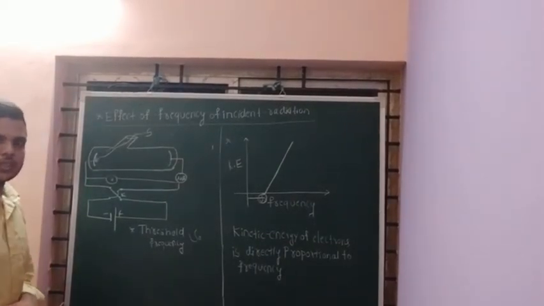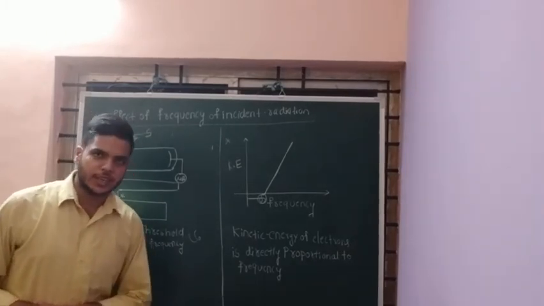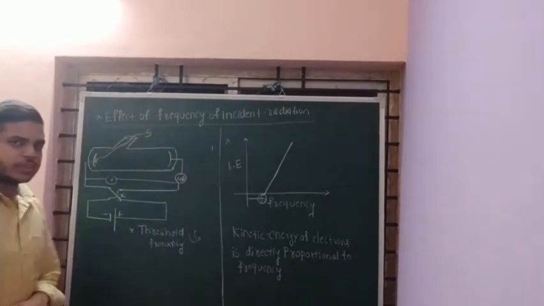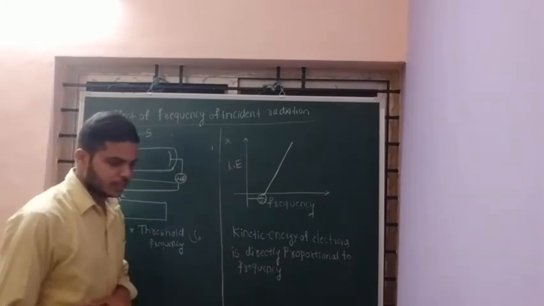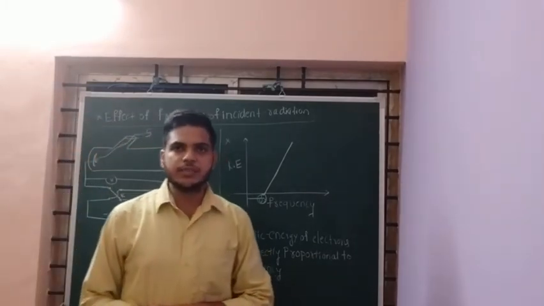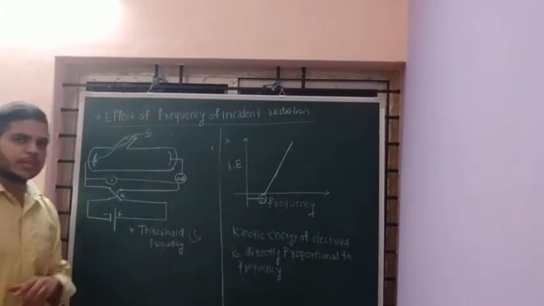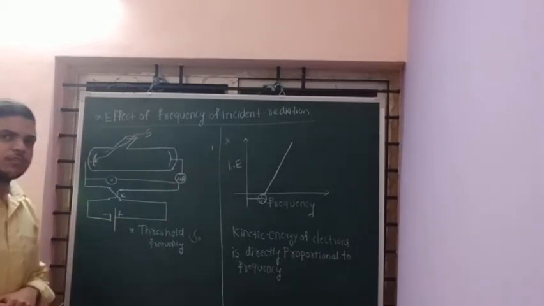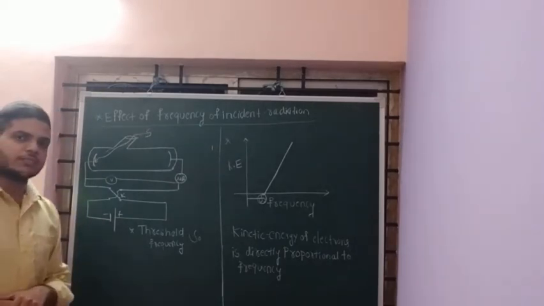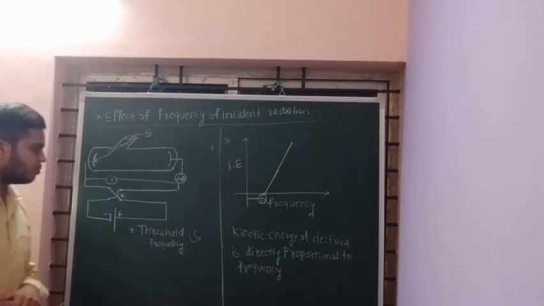Good morning students. In the last class we saw the effect of intensity of incident radiation. Today we will discuss the effect of frequency of incident radiation. In this case we are changing the frequency of the radiation while keeping the intensity constant. That is, we are not changing the brightness of the radiation. We are changing only the frequency.